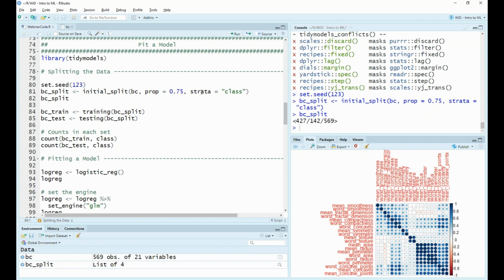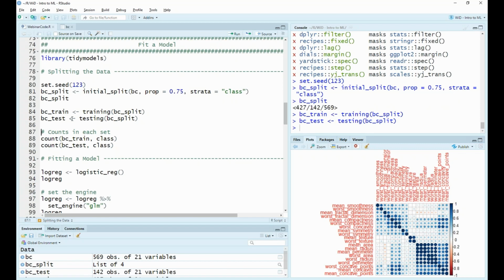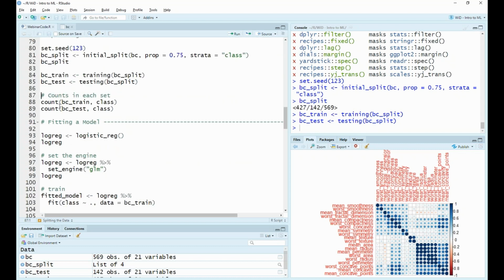So running this and looking at the BC split, we can see that we have 427 rows in the training data and 142 rows in the test data. And we can access these two data sets using the functions training and testing.